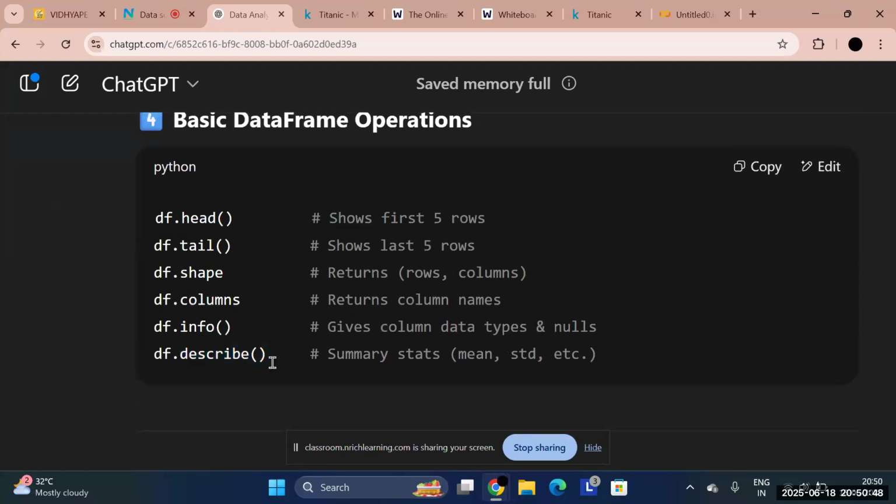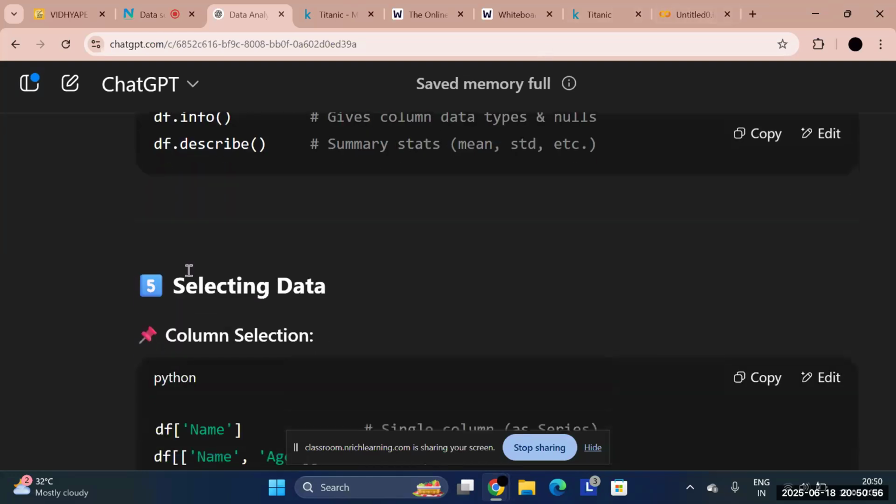I won't be using all of this. You can simply go on ChatGPT, write a prompt, and you will get multiple operations, and then you can use them on your data sets. Okay,